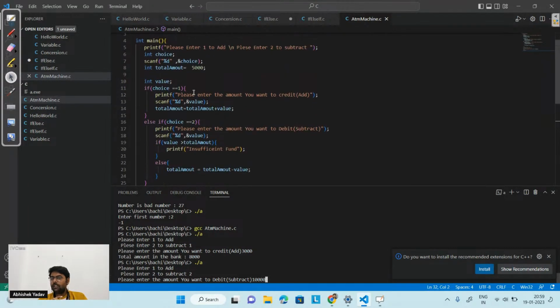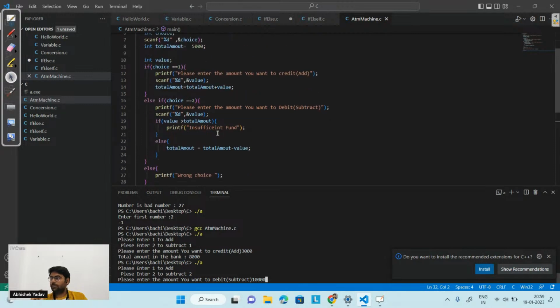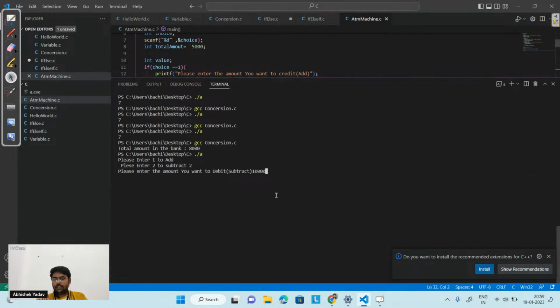The current amount is 5000 rupees and I want 10,000 rupees from the bank. Correct, Ananda, I will get insufficient fund here. So you can see I am getting insufficient fund. No amount is removed from the bank, and you are getting the displayed amount as 5000 rupees itself.